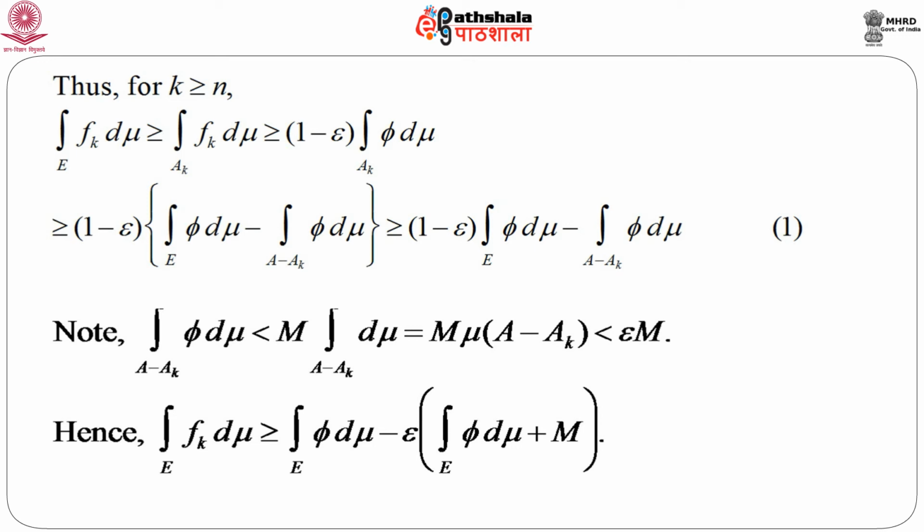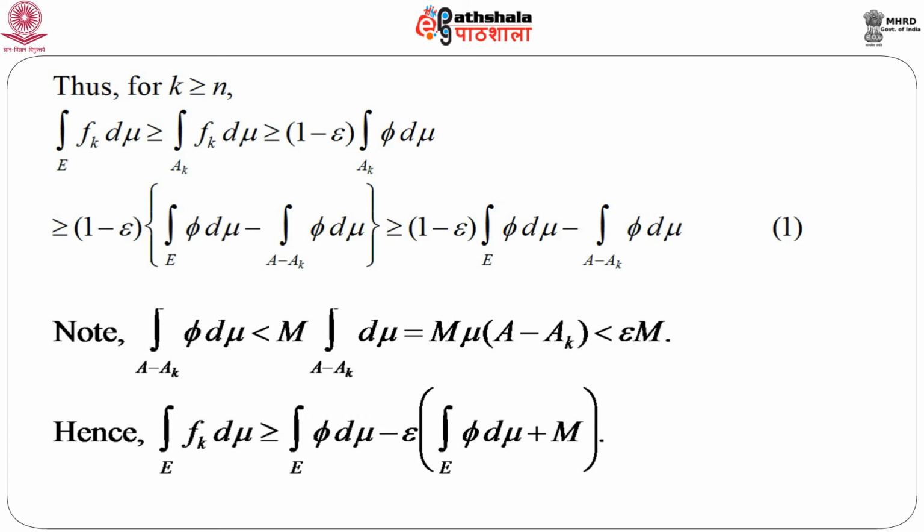So, this entire quantity is less than or equal to epsilon times M. Hence, from the first line, using the previous line and equation 1, we get the integral over E of f_k dμ is greater than or equal to the integral over E of φ dμ minus epsilon times (the integral over E of φ dμ plus M).